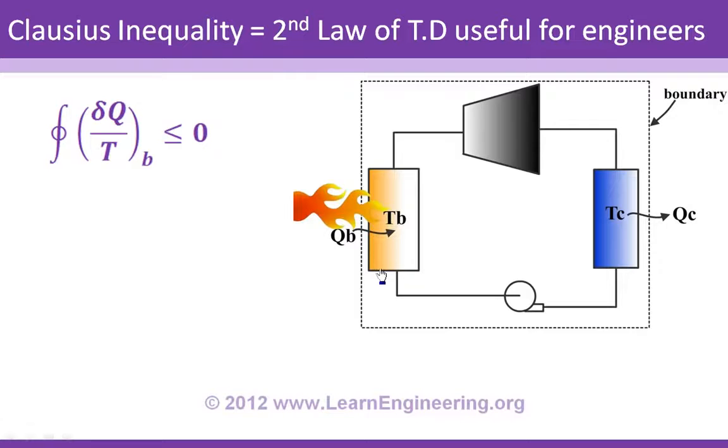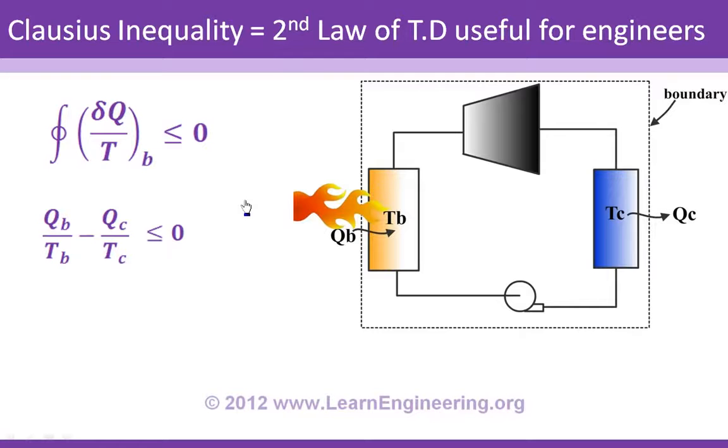So you can easily apply Clausius inequality to the system, and the LHS will be like this: QB by TB minus QC by TC. Here the sign is negative because heat is getting out of the system. Please note that use of integration is not required here because both boundaries were at uniform temperature. And according to Clausius inequality, this quantity should be less than or equal to 0. Here it is. This is the second law of thermodynamics for this system.